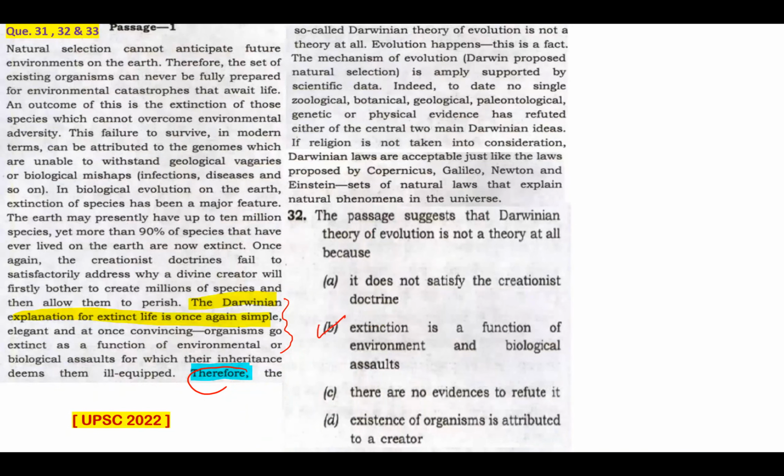Many of the popular keys in India before the UPSC official key went with option C, which is wrong. So there's a very good chance that this mistake can come. This is mentioned. There are no evidences to refute it. That's for sure. It is mentioned at this portion of the passage. But that is not why the passage would suggest that Darwinian theory of evolution is not a theory at all. If you go to that place, we'll get the right answer.